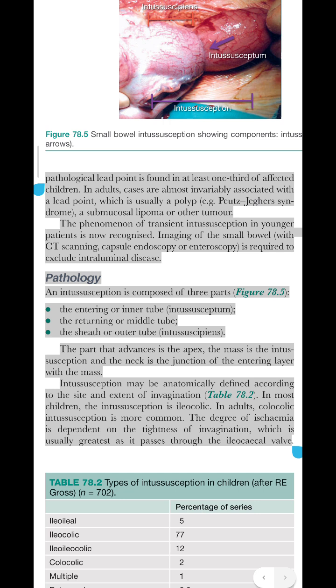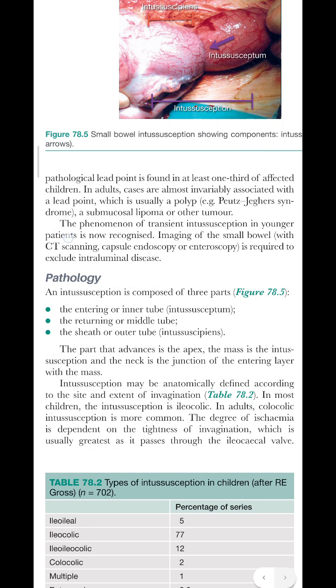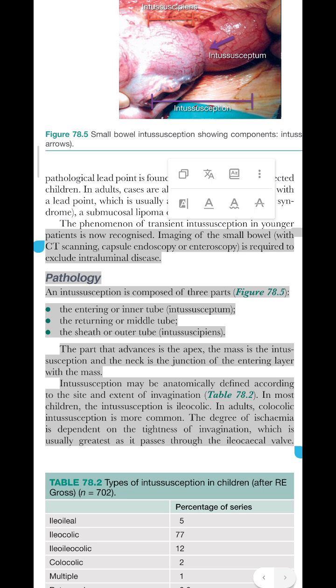The phenomenon of transient intussusception in younger patients is now recognized. On CT scanning, the target sign may be evident and, if present, is pathognomonic, figure 78.6. Imaging of the small bowel, with CT scanning, capsule endoscopy or enteroscopy, is required to exclude intraluminal disease.